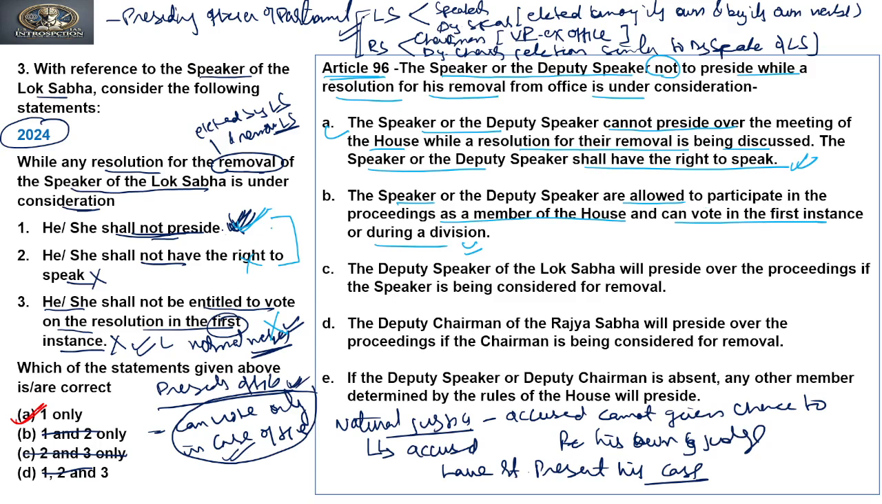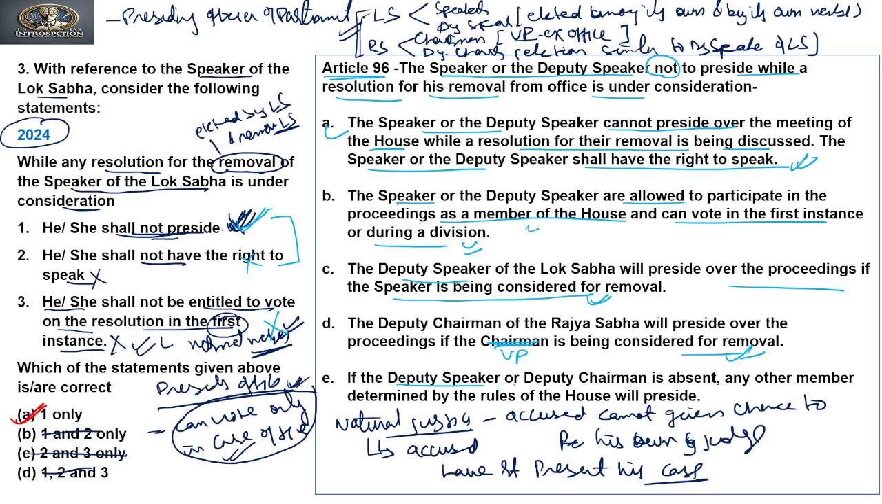If they are not presiding, it means they have been participating as a normal member, so they will have a first instant vote. The deputy speaker of the Lok Sabha will preside over the proceedings if the speaker is being considered for removal. Similarly, the deputy chairman of the Rajya Sabha will preside over the proceedings if the vice president is being considered for removal.